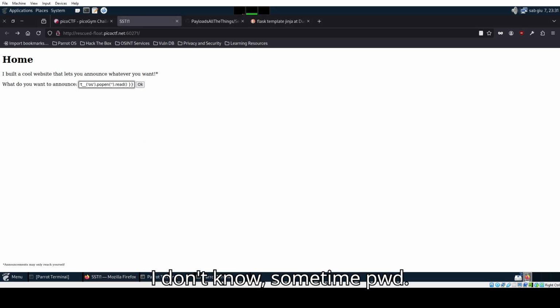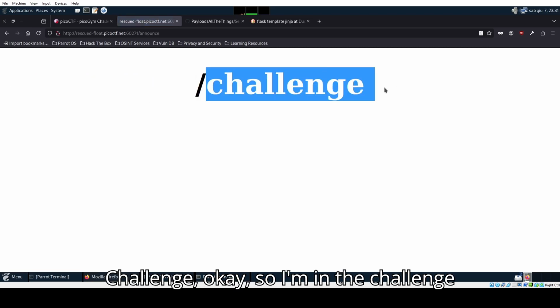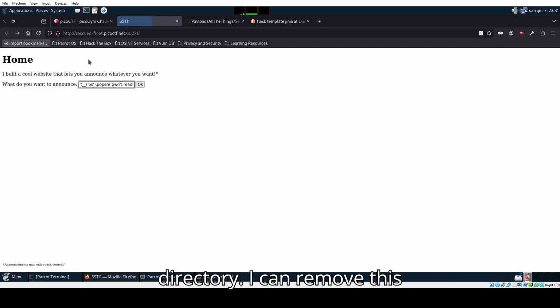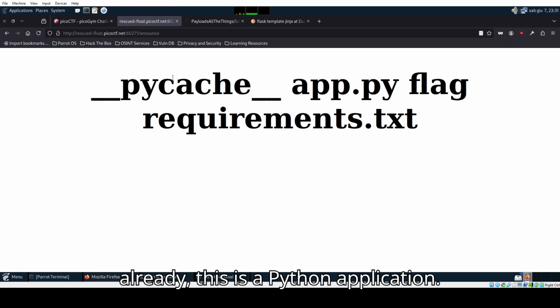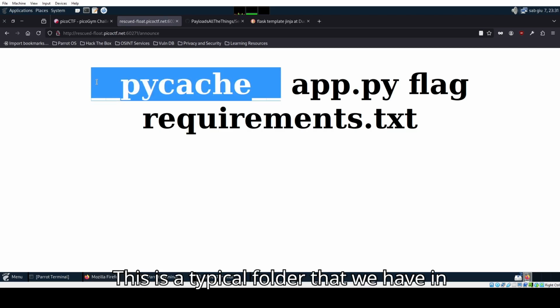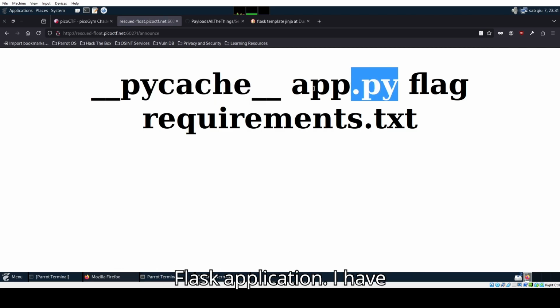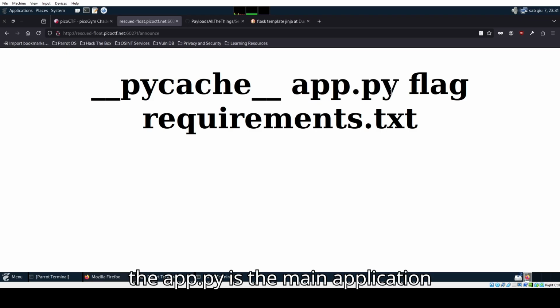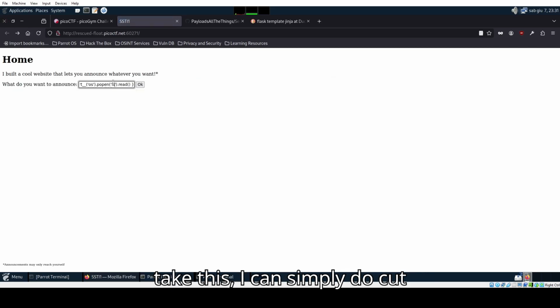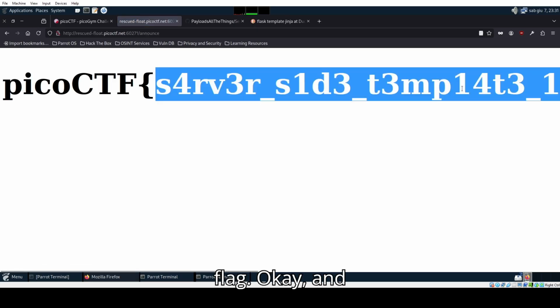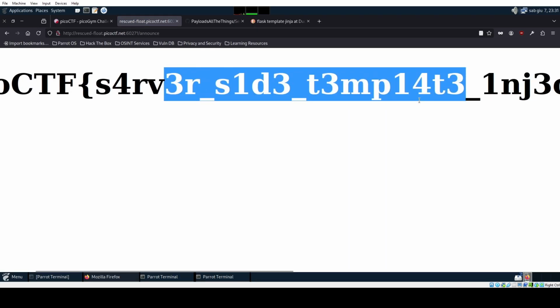Okay, so I'm in the challenge directory. I can remove this, put ls. Okay, I see there is a Python application. This is a typical folder that we have in a Flask application. I have the app.py, which is the main application, the requirements, and the flag. So I can take this and simply do cat flag. Okay, and we see that we have our flag.